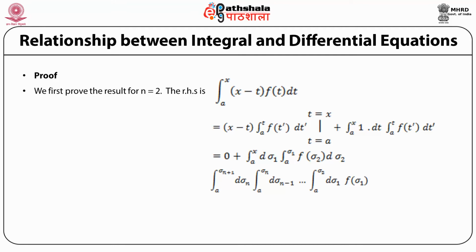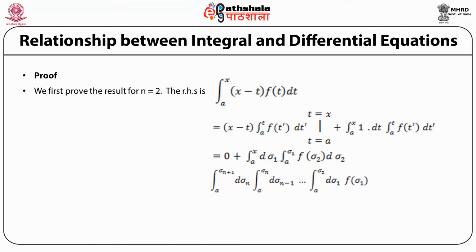First function x minus t, into the integral of the second function, which is from a to t f of t prime dt prime, between the limits t equal to a to x, plus the integral of the differential of the first into the integral of the other. So plus the integral from a to x, where the differential of the first function x minus t is simply 1, into the integral of the second function, now a to t, the integral a to t f of t prime dt prime.